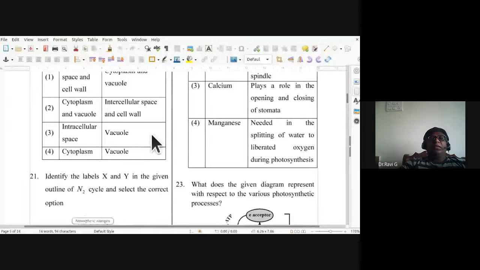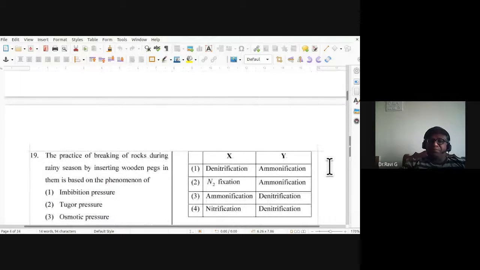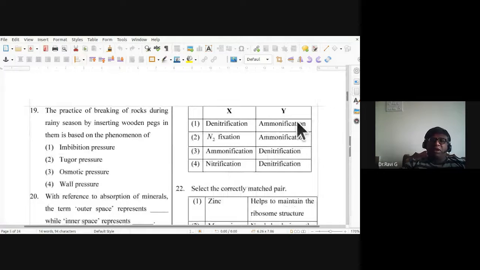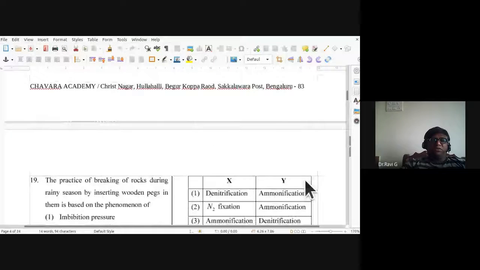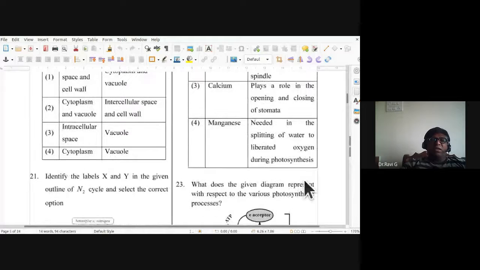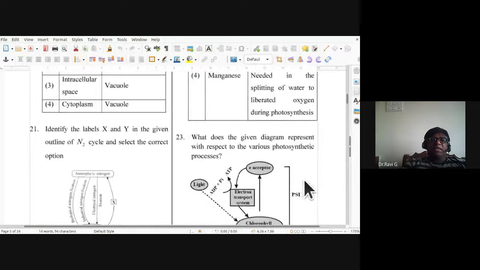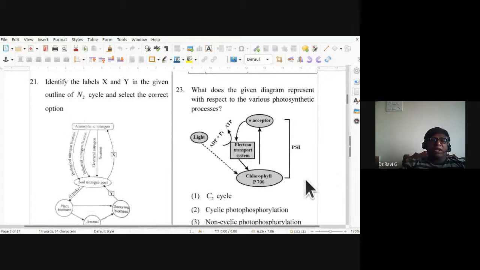Identify the labels X and Y in the given outline of nitrogen cycle and select the correct option. So X and Y, we have to identify this. Denitrification, ammonification. So we have to identify the labels X and Y in the given outline of nitrogen cycle and select the correct option. So X represents, what does it represent?